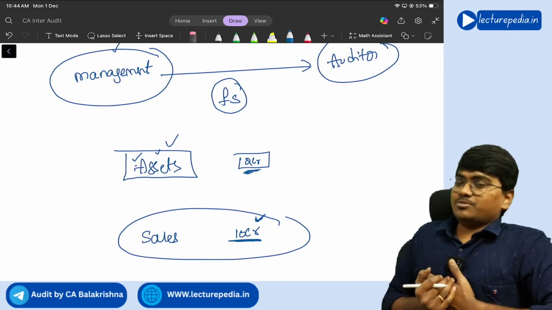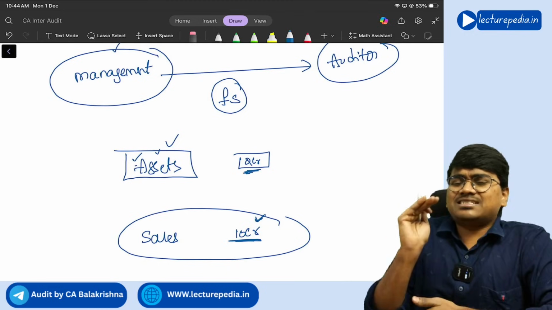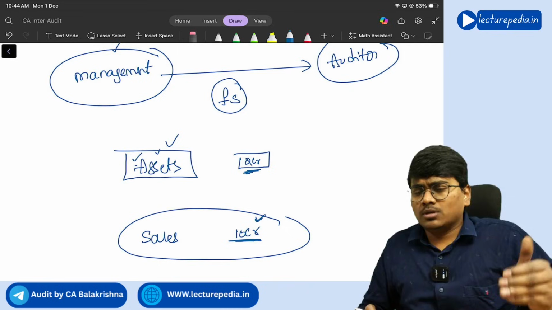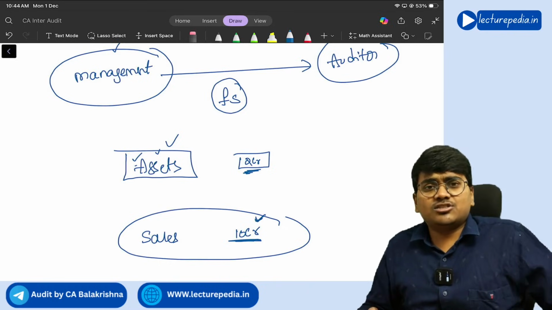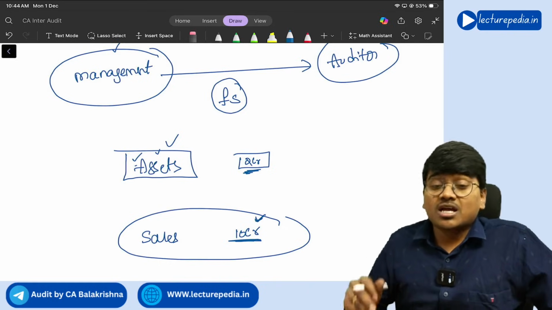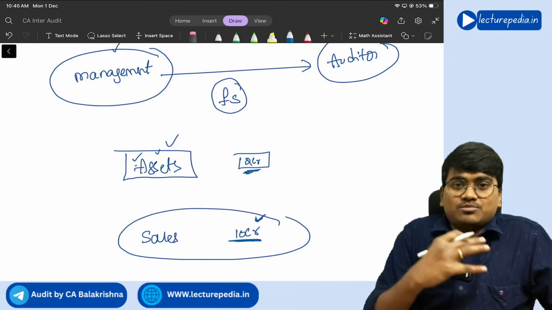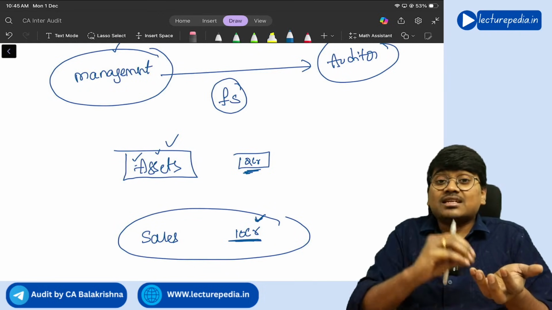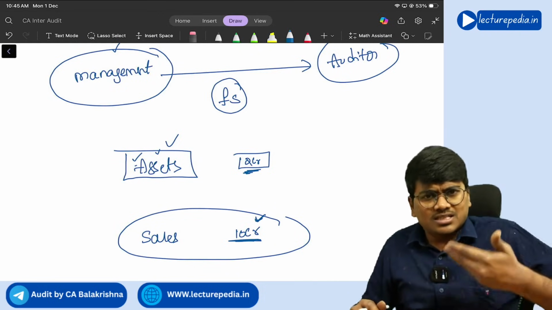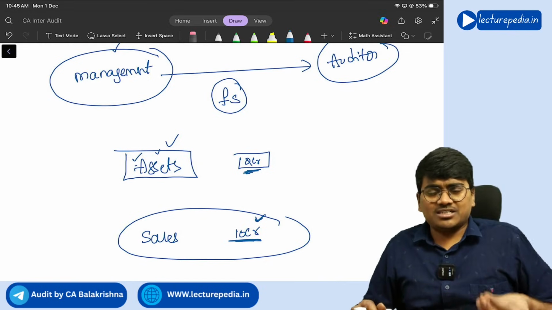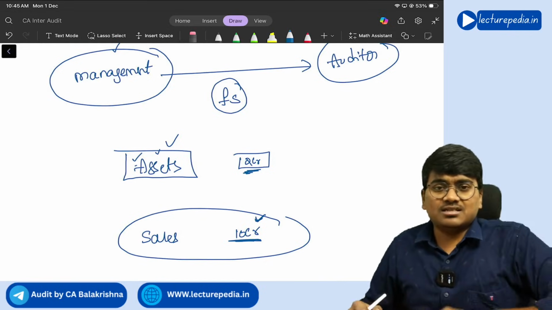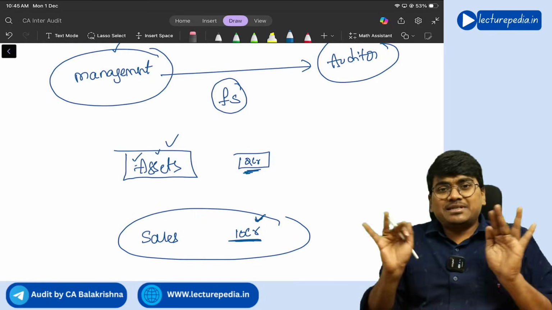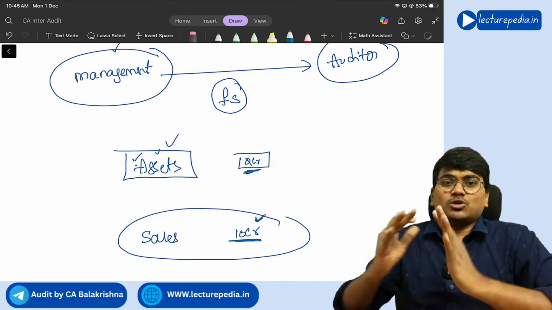Now, management is saying various things. Assertion means saying that something is true. If management just says this is true, that need not be true. Here the auditor's duty comes. The auditor has to verify whatever assertions the management has made. That's what you will do in case of audit, right? You will verify various assertions that the management has made in the financial statements. Now this chapter is nothing but how to verify those assertions.